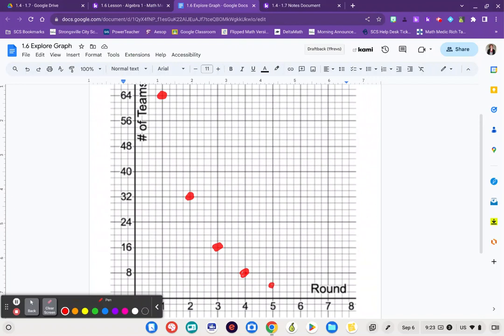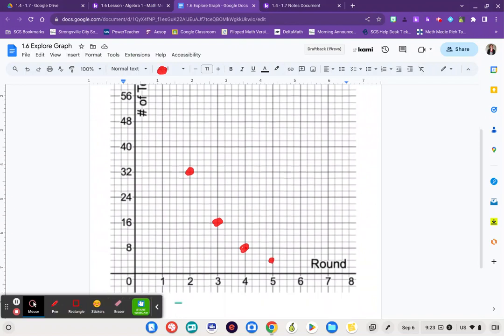So if you take a look at the scale over here on this graph, the scale goes up 1, 2, 3, 4 boxes, but I'm at 8. So 8 divided by 4 means that each box is worth 2. So if I want 4 teams left at round 5, I got to go halfway to 8, right? And then round 6, there was 2 teams left.